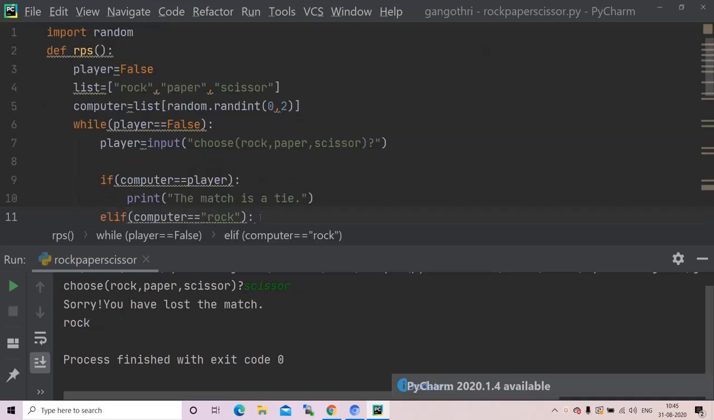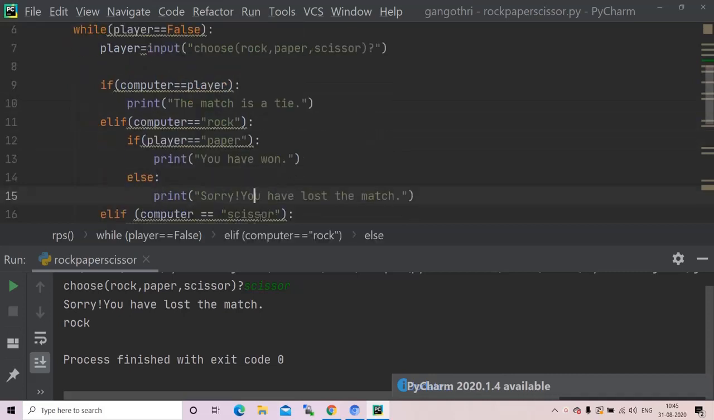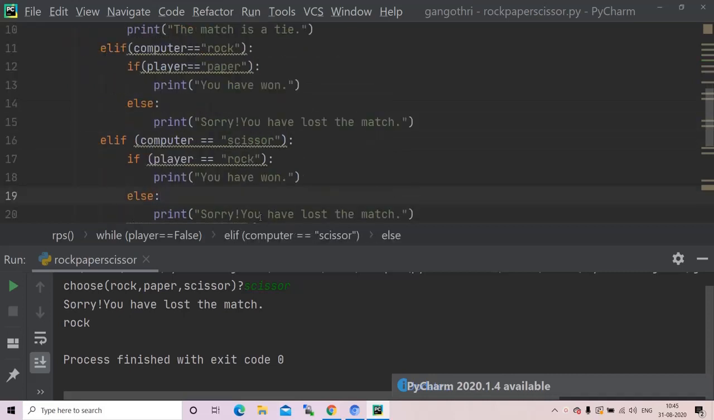So in this way you can write a program to create a rock paper scissor game.